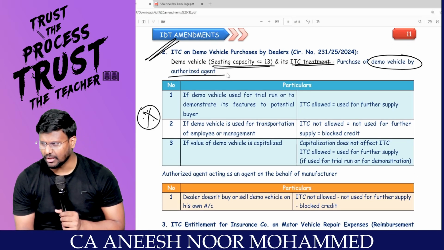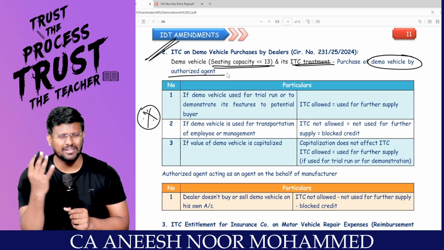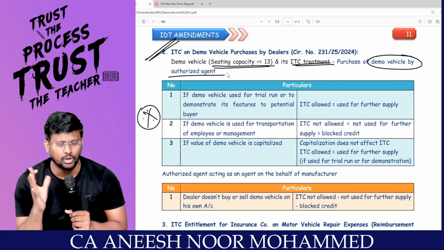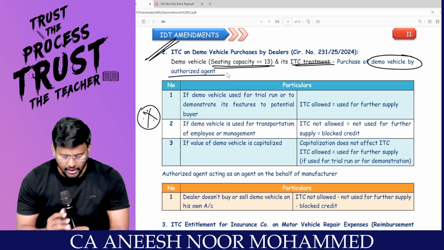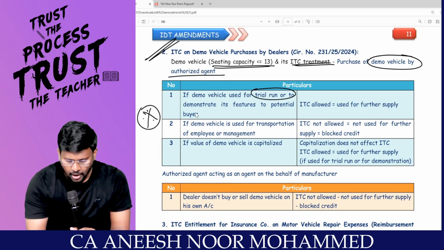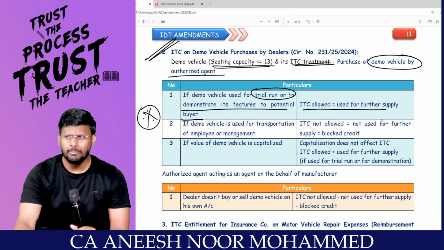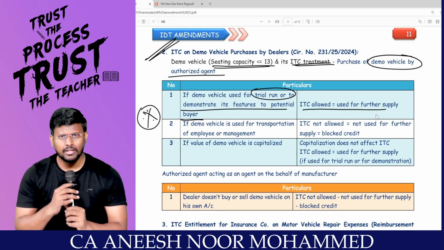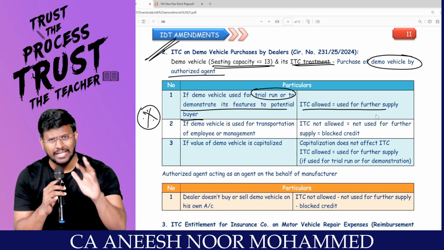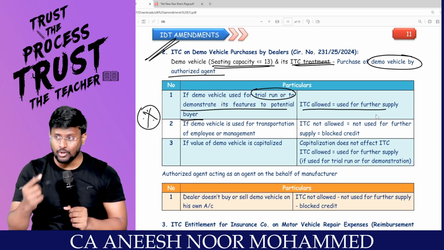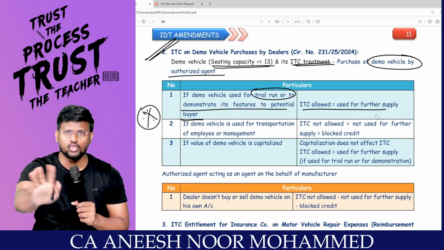Purchase of demo vehicle by the authorized agent. Hyundai agents will be there. Hyundai is there. Like that, XYZ, a lot of people are there. They will be selling the motor car, correct? Sir, if the demo vehicle is used for trial run or to demonstrate its features to a potential buyer, ITC is allowed. Yes, because without a trial run, the customer will not buy the vehicle. So it is also in the course or furtherance of business. So even if the demo vehicle is not sold, no problem.